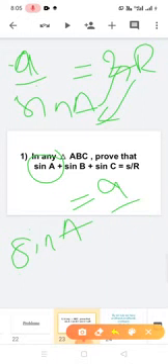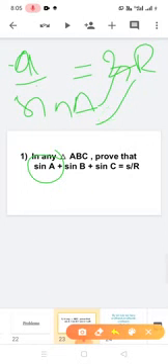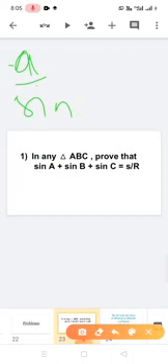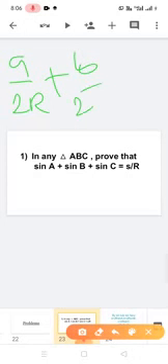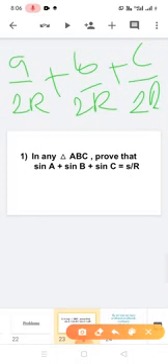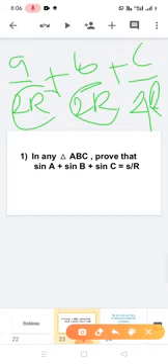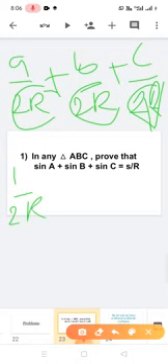Substituting all these values in this question, in the LHS: sin A value is a by 2R, plus sin B value b by 2R, plus sin C value c by 2R. All denominators have 2R, so we take 2R common, that is 1 by 2R, remaining a plus b plus c.